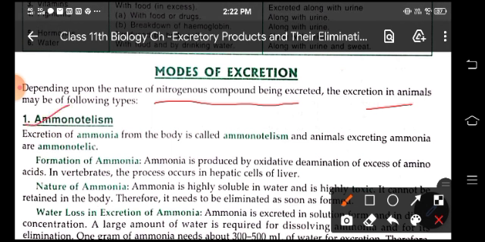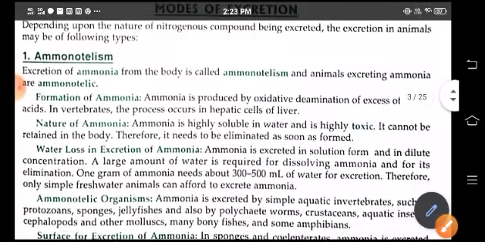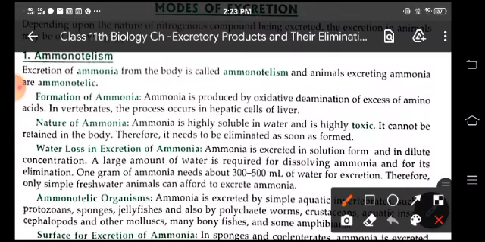Ammonotelism. When ammonia is excreted from the body, it is called ammonotelism, and the animals excreting ammonia are called ammonotelic. Now ammonia is produced by oxidative deamination of excess amino acids. In vertebrates, the process occurs in hepatic cells of the liver. It is highly soluble in water and is highly toxic in nature. It cannot be retained in the body, so it should be eliminated as soon as it is formed.